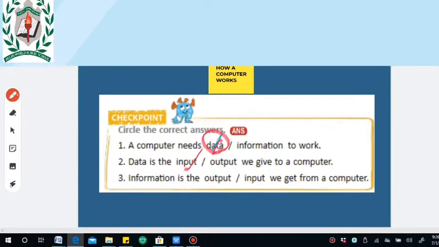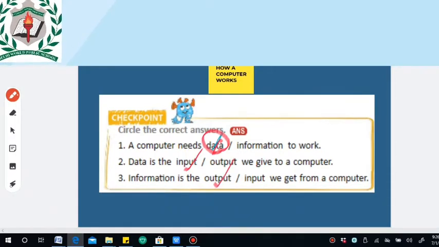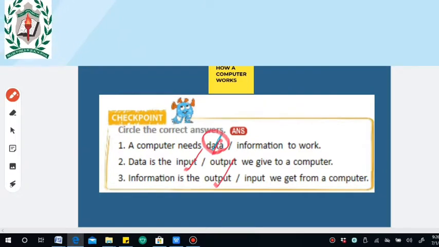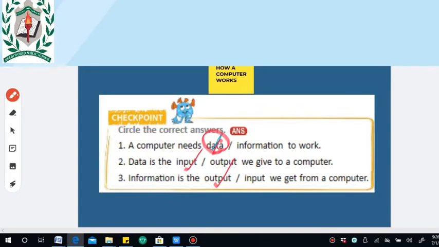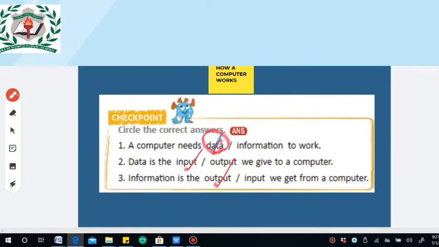And the next question: information is the output or input we get from a computer? Yes, obviously information is the output. Clear? Okay, so we may just take it: the output we get from a computer. Once again I repeat it: a computer needs data to work. Second one, data is the input we give to a computer. And the third one, information is the output we get from a computer. Okay, now let's move to the next exercise.